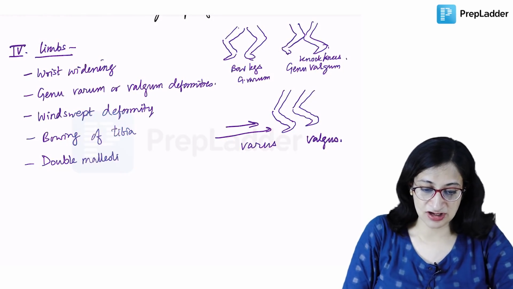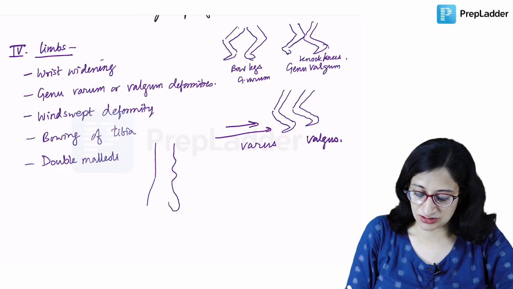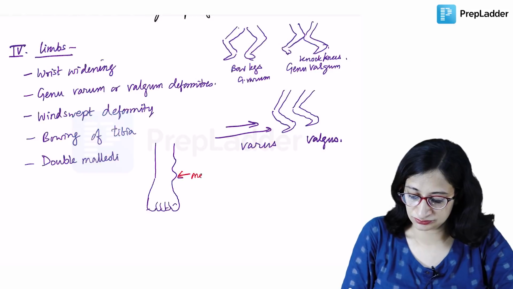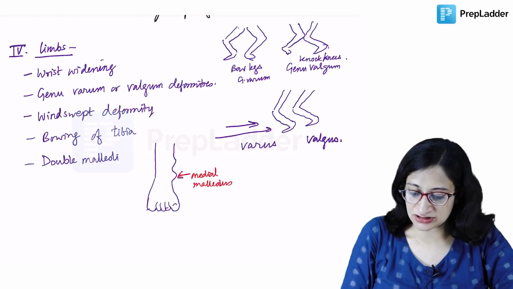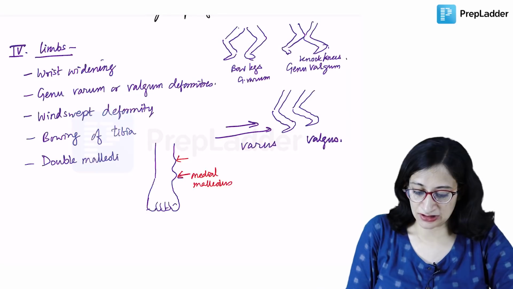Now what do you mean by this double malleoli? Let us see. If you examine the ankle, the region of the medial malleolus, usually you get one medial malleolus as a prominence. But what you can get in rickets is, if this is the foot with the toes, this is the medial malleolus, and you can get one more prominence above the medial malleolus here. So this is known as double malleoli.